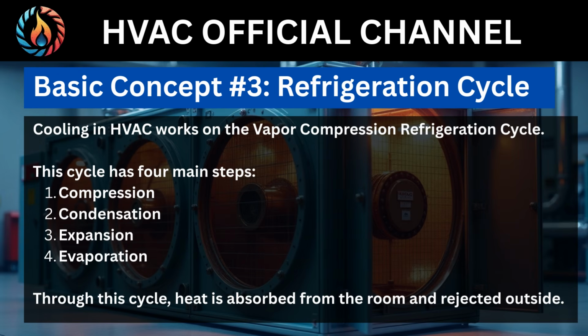Basic concept number 3. Refrigeration cycle. Cooling in HVAC works on the vapor compression refrigeration cycle. This cycle has 4 main steps: compression, condensation, expansion, evaporation. Through this cycle, heat is absorbed from the room and rejected outside.